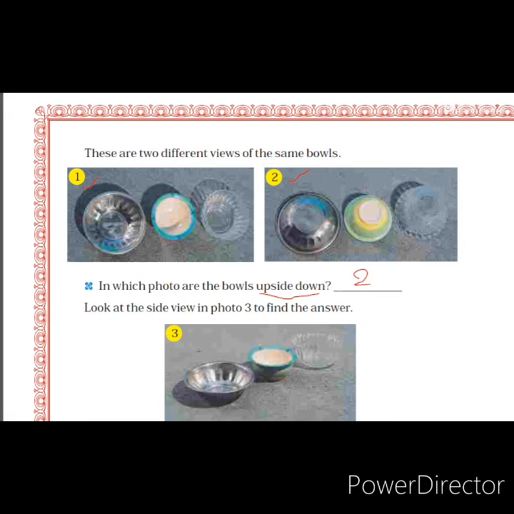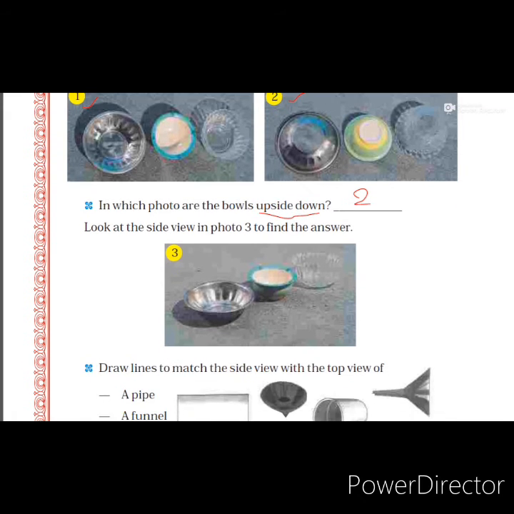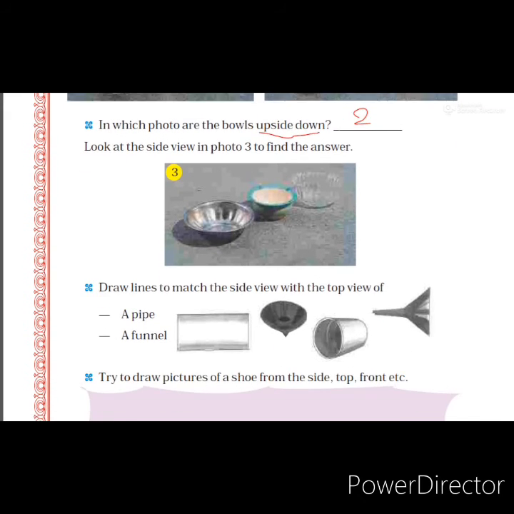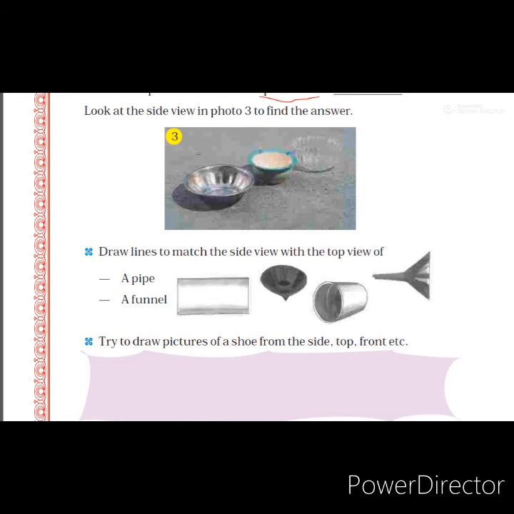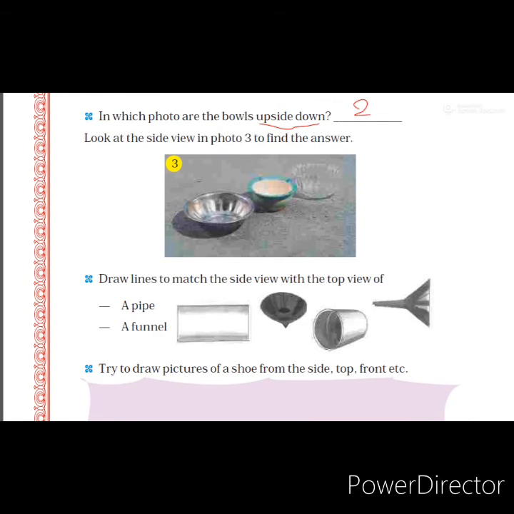Now here the side views are also given. Now we have to find how we can draw the side views. This is very easy. You can observe any object from the side view and top view. Now the next question is draw lines to match the side view with the top view. Here two figures are given, that means one is the side view of two objects and the other two are the top view of two objects. One is the top view of a pipe and another is the top view of a funnel.